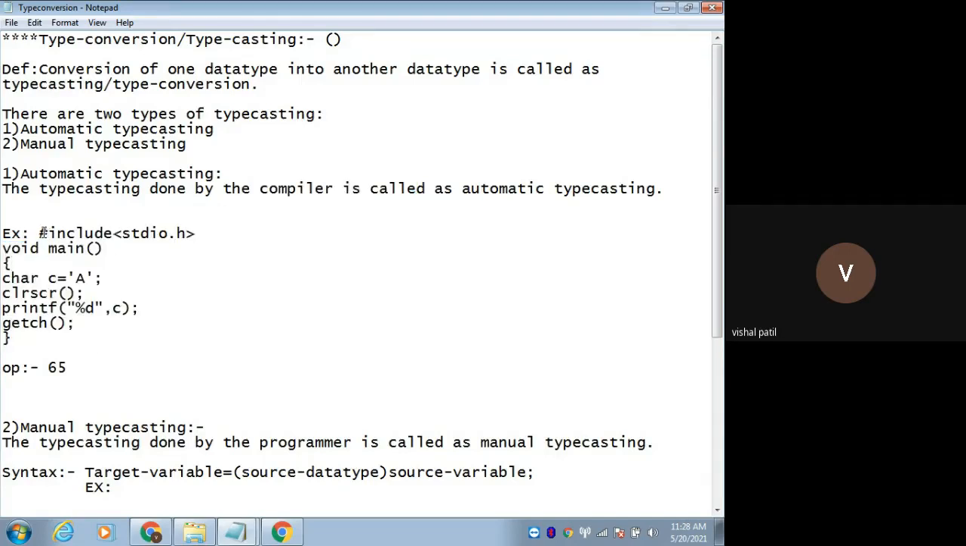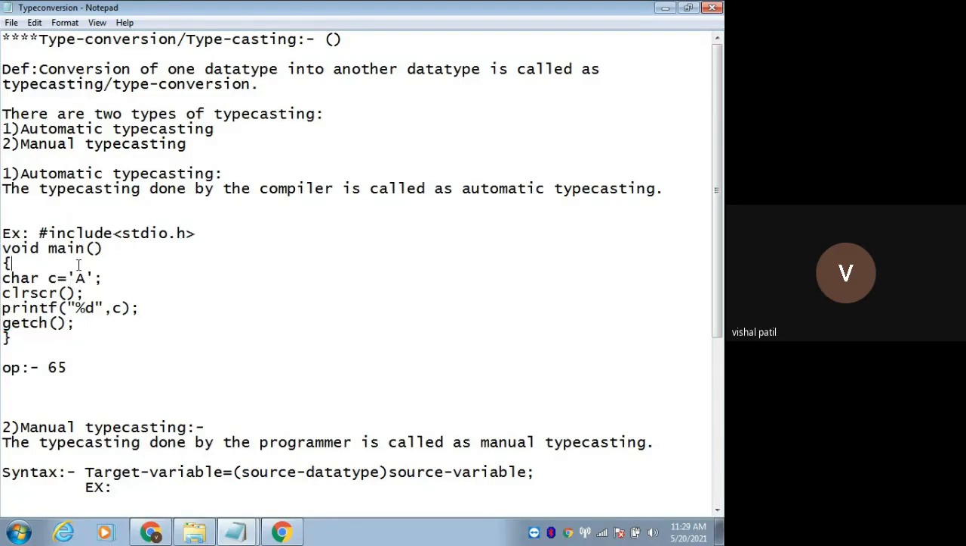As we know, we start our program with some header files declaration. Then void main is the entry point for our program, right? Then we declare the variable. Then we write the clrscr function to clear the screen. Then we display the output. If you want to take input at runtime, we use the scanf function. Then we use the getch function to hold the output screen.